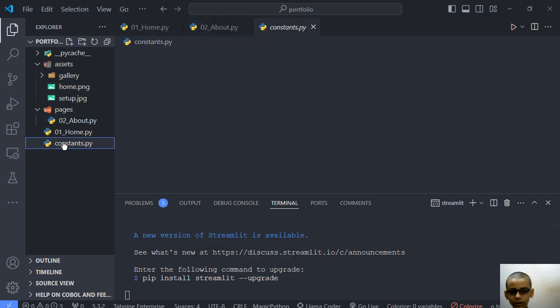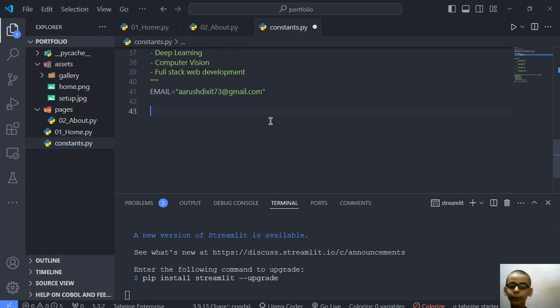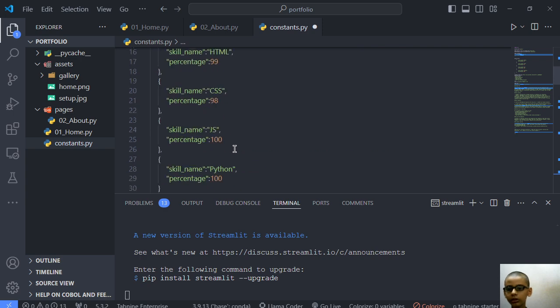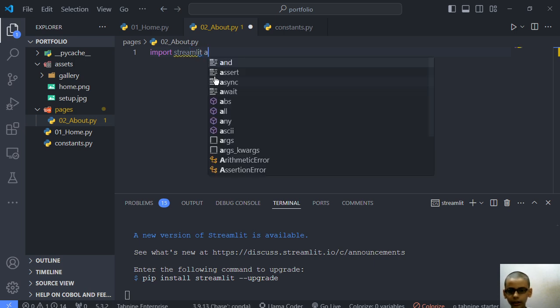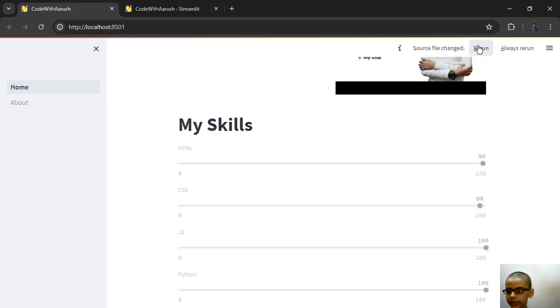So guys, you have to go to constants and make a variable named about me and paste a brief history about yourself. I have already written that, so let me save this. Now we have that in constants. So we can simply import streamlit as st. Now let's save this and rerun.